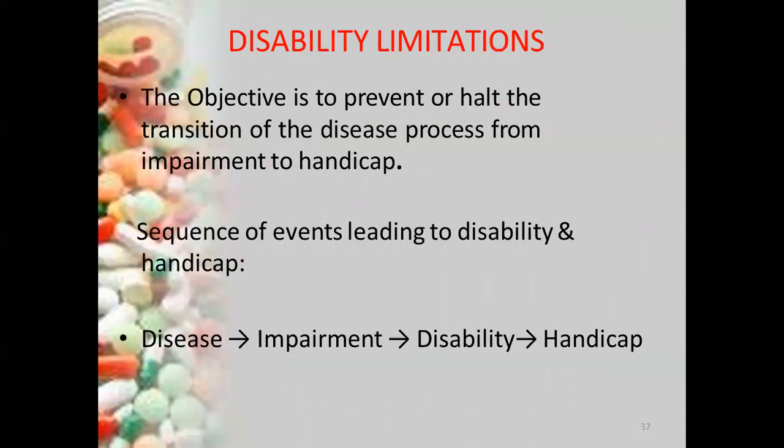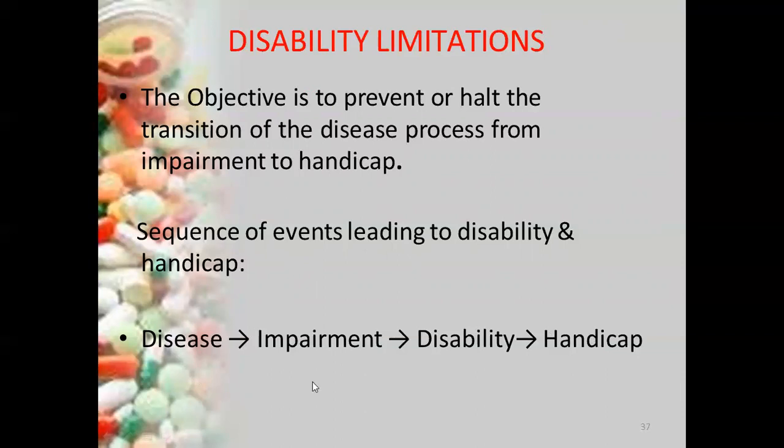So disability limitation is the intervention coming at the tertiary level. In tertiary prevention, we are avoiding the impairment or the disability in a particular individual. Disease can cause an impairment of any system. That impairment will cause a disability in the functioning of an individual, and disability means handicap, where the person cannot do anything. So that is the sequence of events leading from the disease to the handicap.